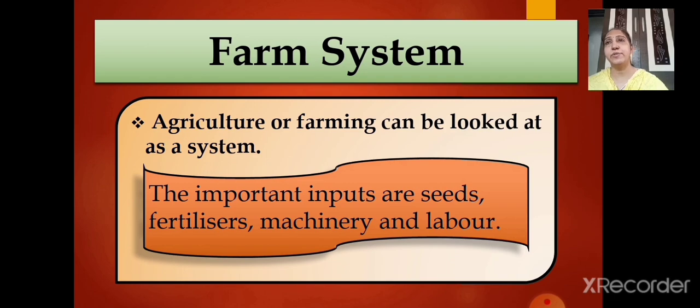Now the next point we are going to cover in today's session is the farm system. Agriculture or farming, I told you in the previous slide also, it is one and the same thing, and can be looked at as a system. Children, in the beginning you saw agriculture is a primary activity, right? So it is supported by some system. It is not like agriculture alone can give everything, but it has one system of working. Let's understand what that is.